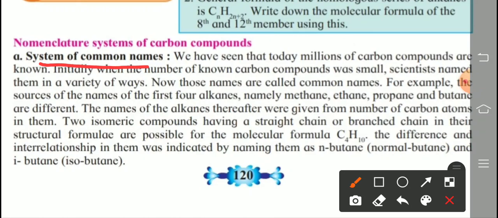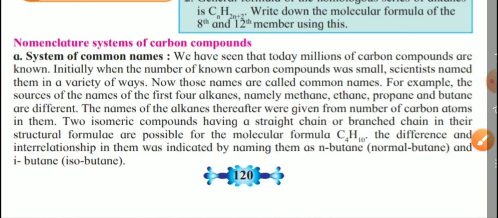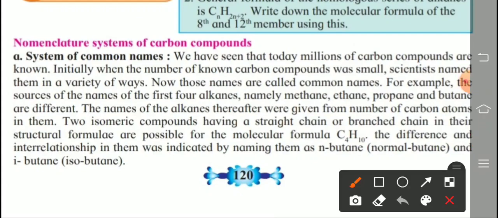We have seen that today millions of carbon compounds are known. Initially, when the number of known carbon compounds was small, scientists named them in a variety of ways. Now, those names are called common names. So, the question is asked here. What is meant by common names? Mark the answer properly. Where is that answer? Now check that.